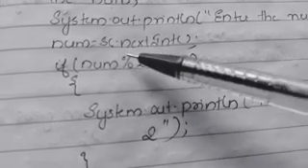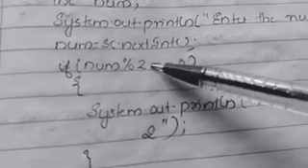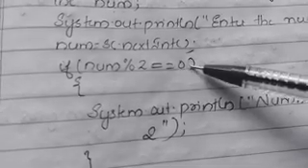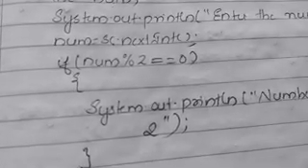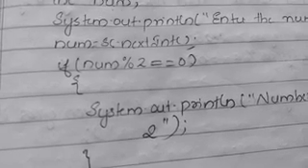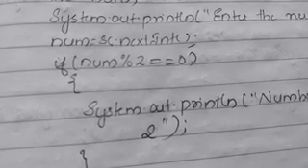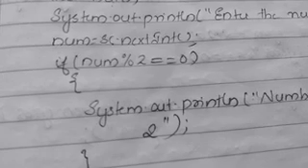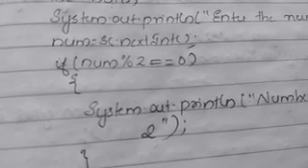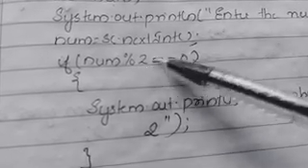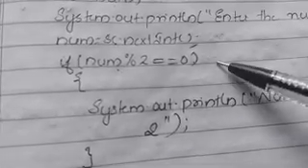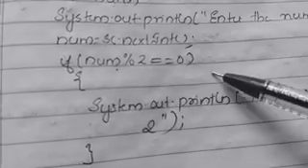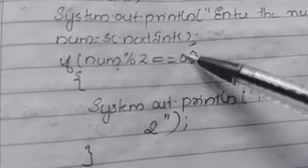That is num mod 2, double equal to 0. This double equal to is what type of operator? It is the equality operator. We are checking whether the value on the LHS is equal to the RHS. If both the values are equal, then this condition will be true.